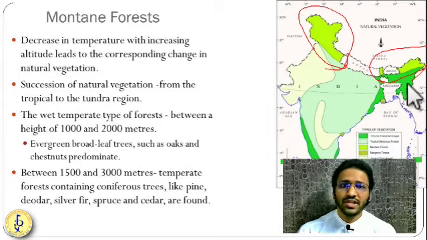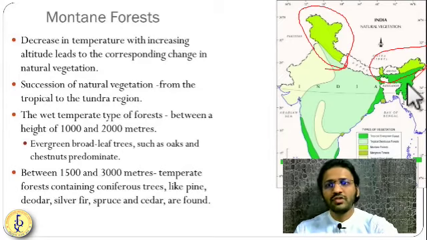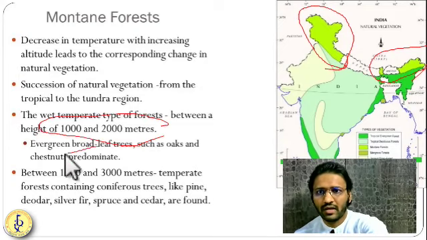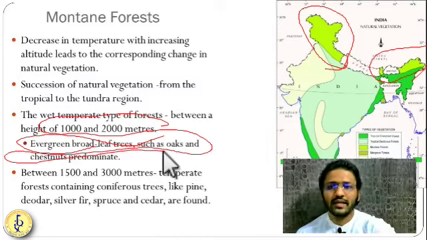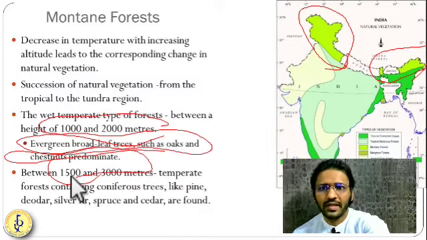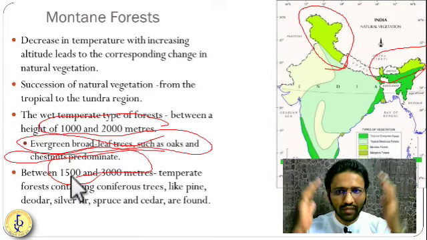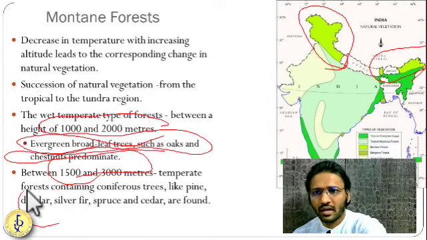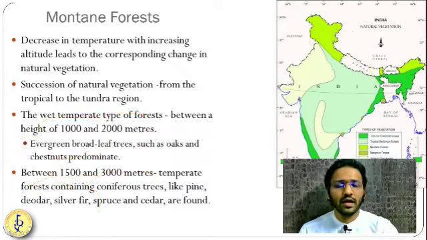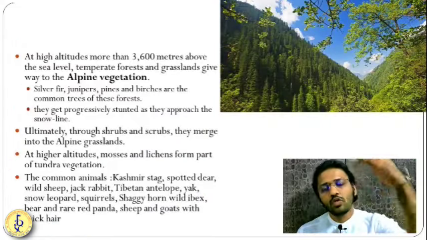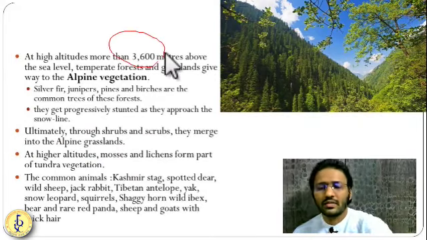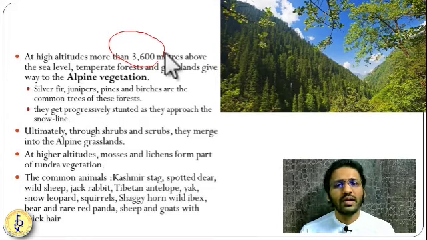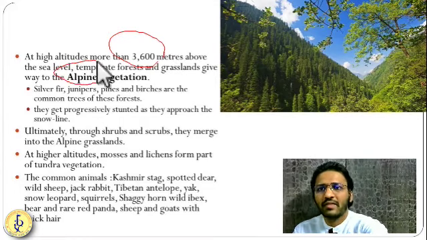So this is called succession. If you see almost 1000 to 2000 meters, you will find evergreen broadleaf type of forest. Above 1500 to 3000 meters, you will find coniferous trees like pine, cedar, silver fir, deodar. And when you go more than 3,600 meters, you will have highly coniferous trees. They won't have fruits; they will develop seeds. You will call it the alpine vegetation.